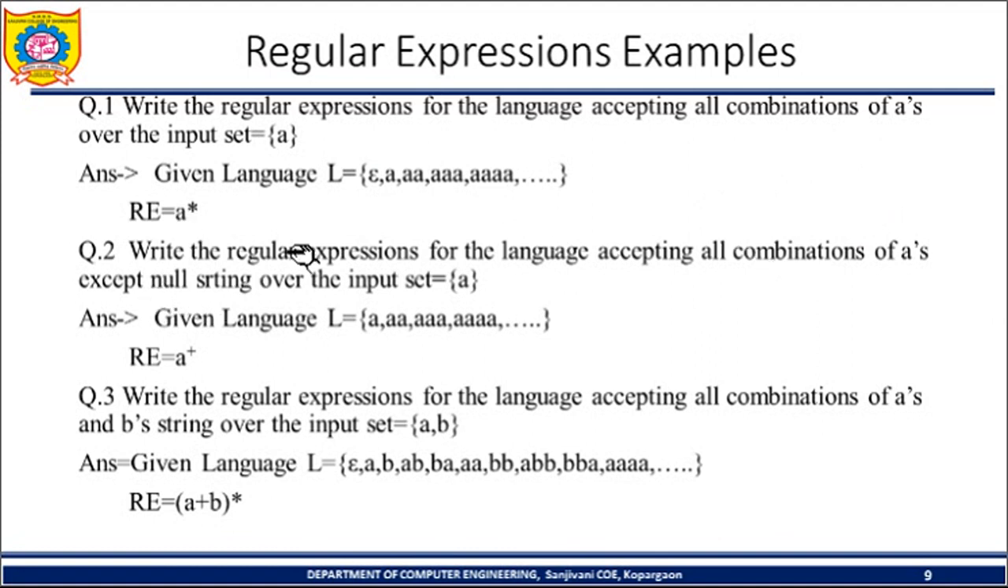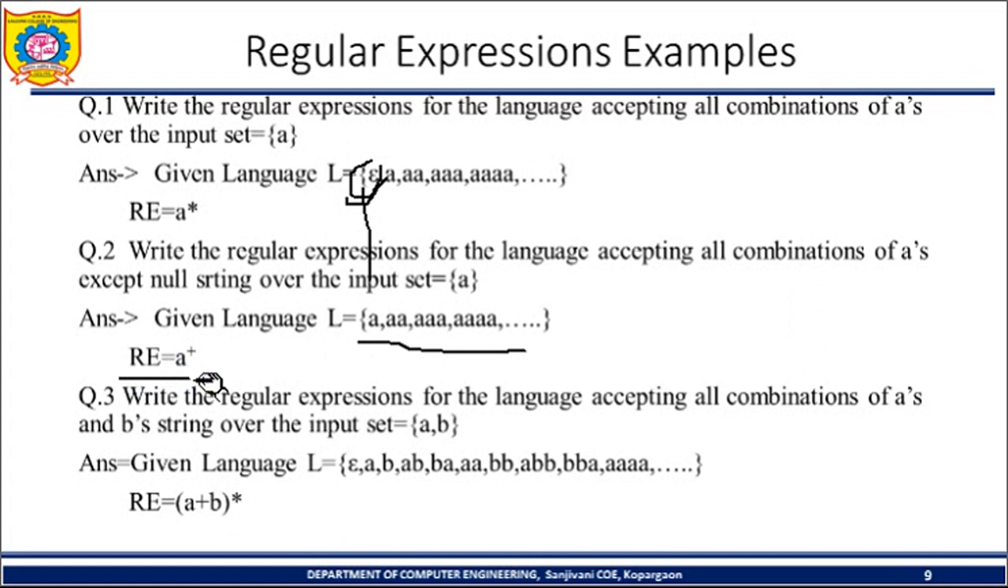Now the next example: write the regular expression for the language accepting all combinations of a's except the null string. Previously the null string was allowed, now it is excluded, and the input set is the same, a. So at least I need to select a 1 time. For that language, the input strings are a, aa, aaa, aaaa. But there is a difference between these two languages. Here we don't have epsilon, because we need to write the regular expression for the language which will not accept the null string.